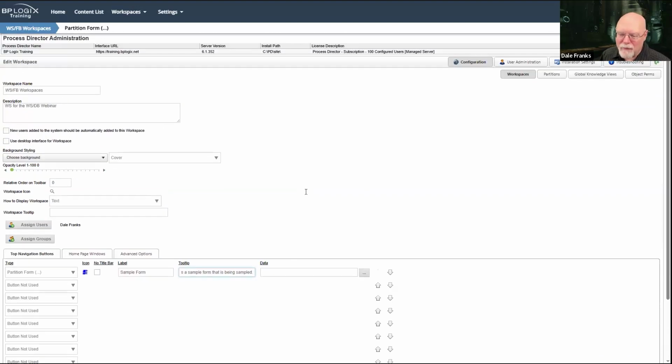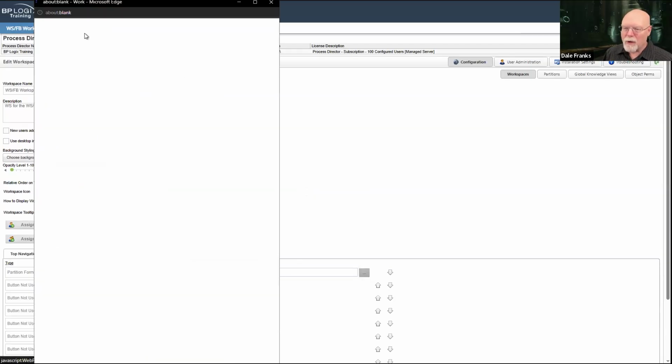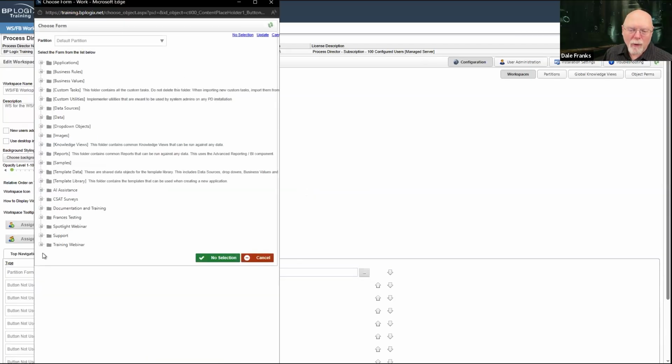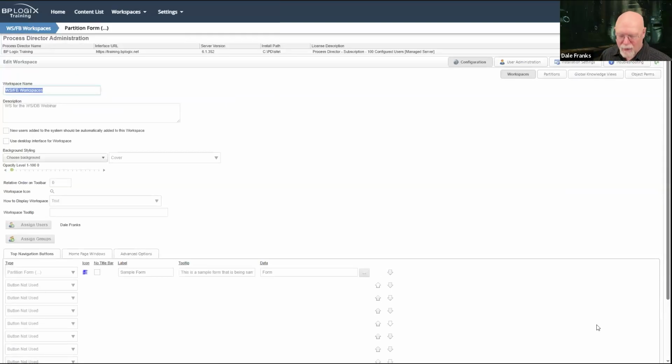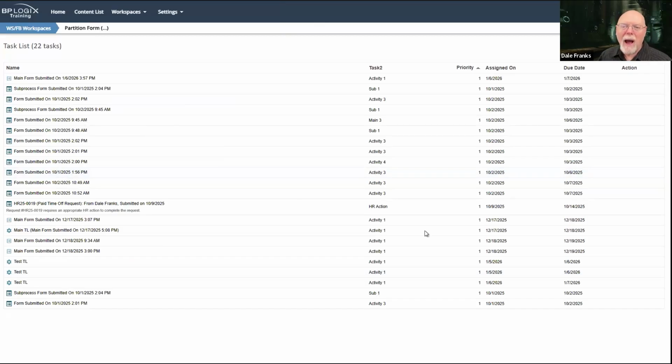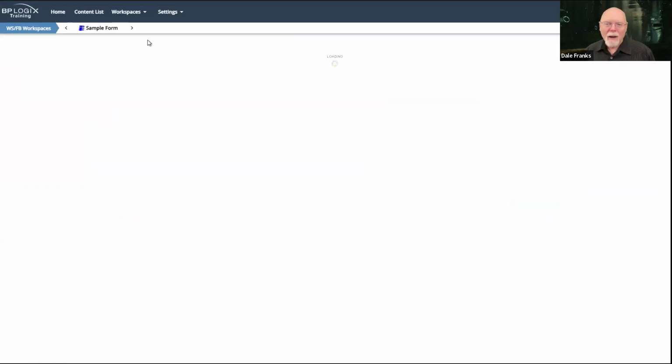I might as well finish configuring it. Then we can take a look at it in its final state. Now I need to know what partition form I'm going to look for. So we'll just open this up. We'll go to training webinar and workspaces dashboard. I've got these base objects here. So there's the form that I want to show, and we'll hit update here. Then we'll change our tab. We'll go back over to our workspace, and we'll just refresh the screen. Oh, and there we go.